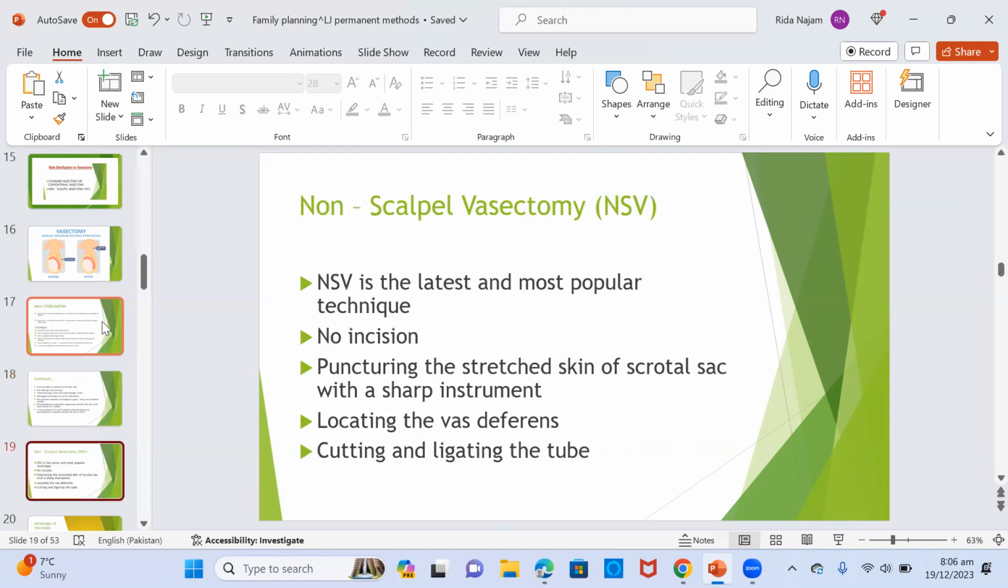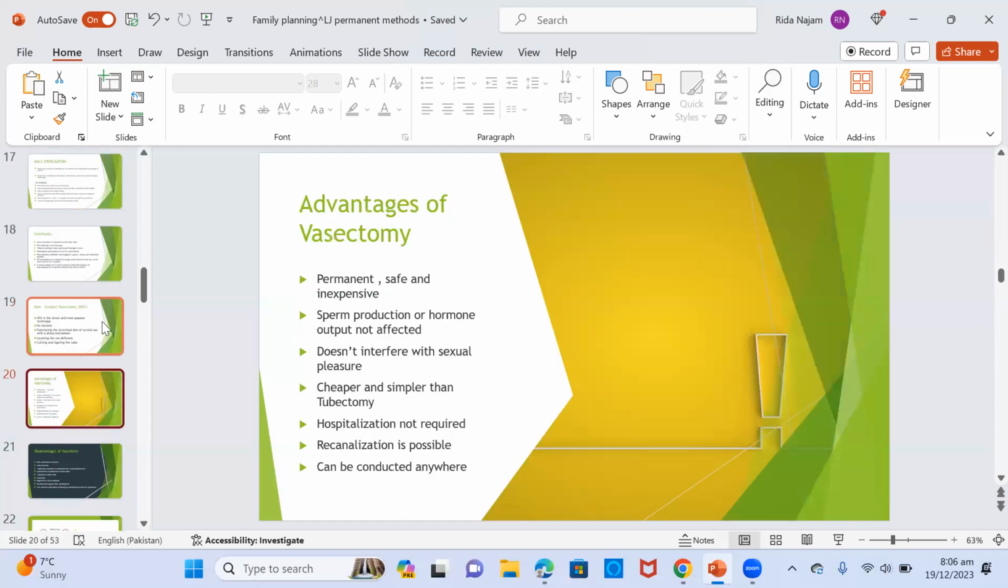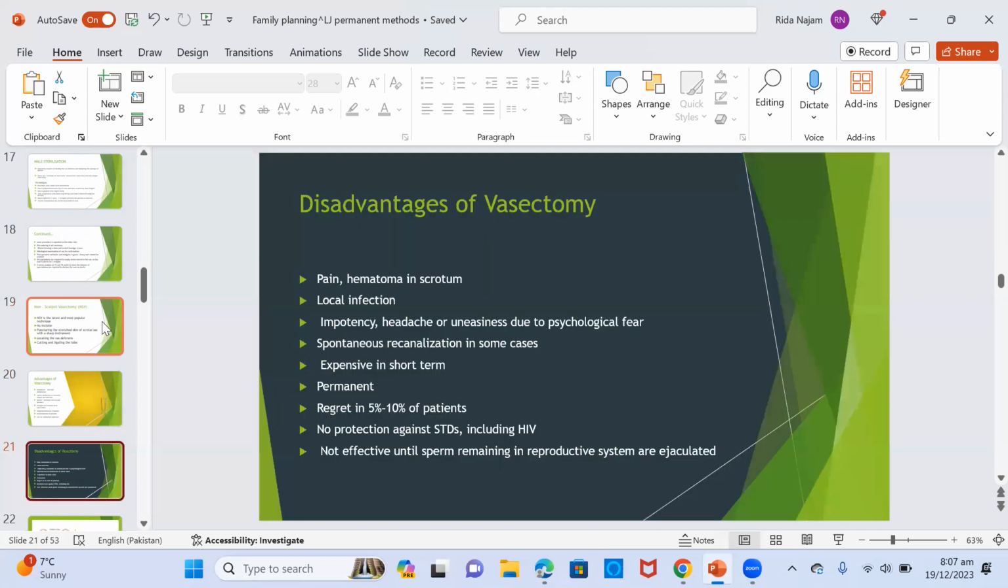Non-scalpel is the latest and most popular technique. No incision is required. Puncturing the stretched skin of the scrotal sac with a sharp instrument, locating the vas deferens and cutting and ligating the tube. Advantages of this procedure include that it is permanent, safe, and inexpensive. Sperm production or hormonal output not affected, doesn't interfere with sexual pleasure. Cheaper, simpler than a tubectomy. Hospitalization not required. Recanalization is not possible and can be conducted anywhere.